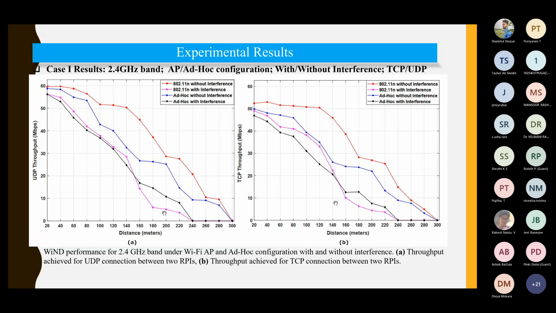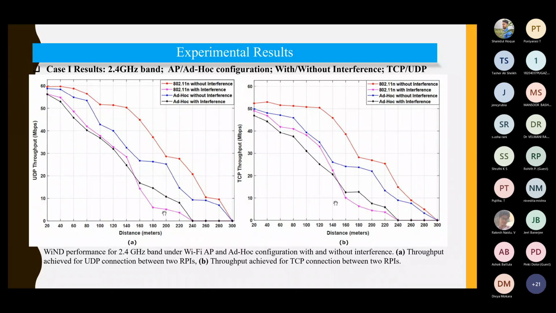We have Wi-Fi working at 2.4 and 5.1, so we have experimented in both the bands to understand the performance in various scenarios. What is the throughput for both TCP and UDP with respect to the distance? So we have got the 2.4 gigahertz results.